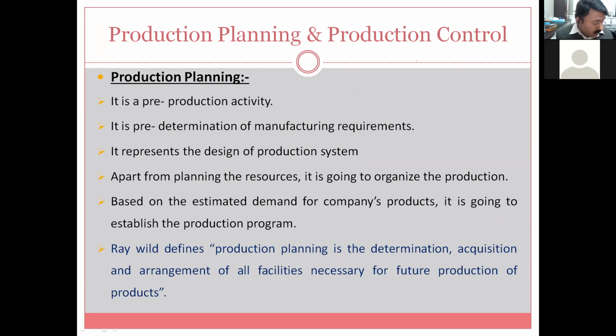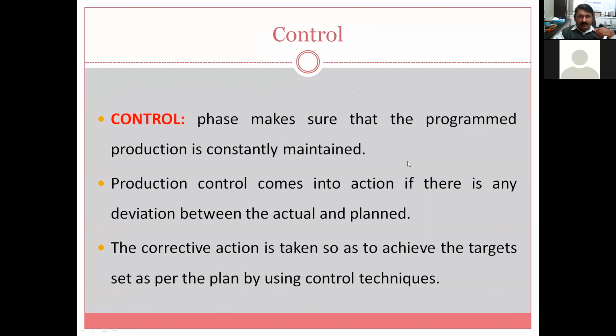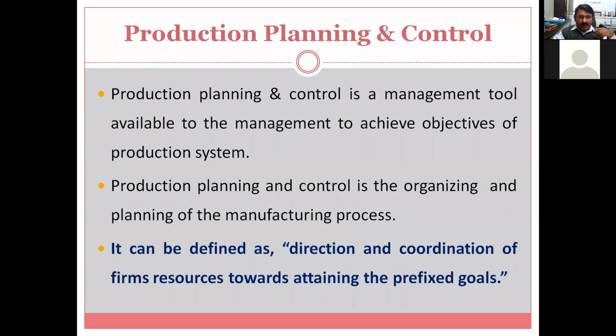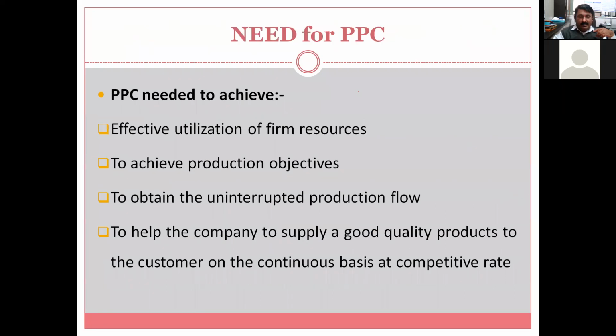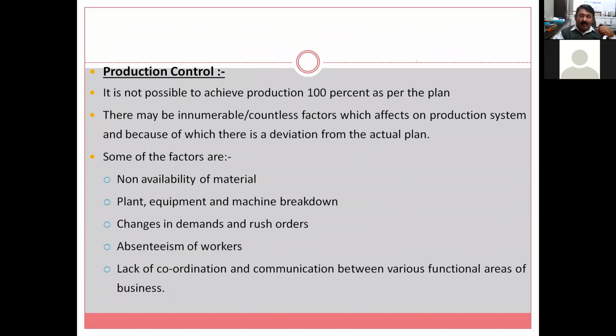So we have started the next chapter yesterday, that is production planning and control. I will take just a review. Yesterday we have discussed what is production, what is planning, and what is control. And after that, we have discussed in detail what is the need of this PPC and what will be the scope of this production planning and production control.